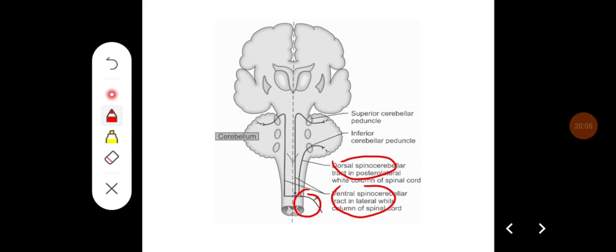Many of the fibers are going to reach the superior peduncle, and then they are going to reach the vermis of the cerebellum, from where the third order neurons are going to the anterior part of the cerebellum, and some uncrossed fibers are going to reach the opposite cerebellum.